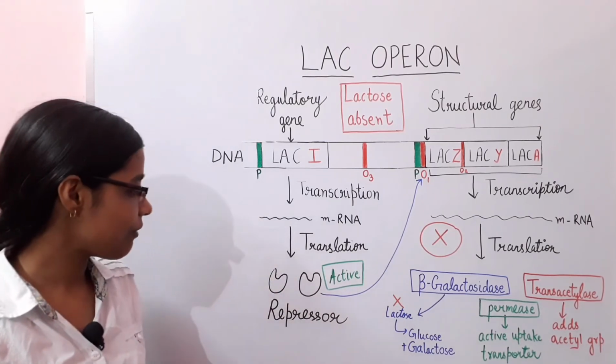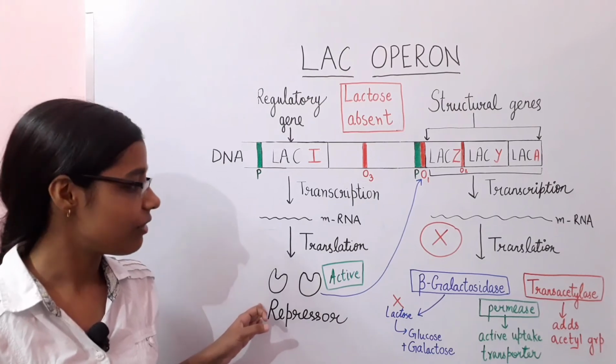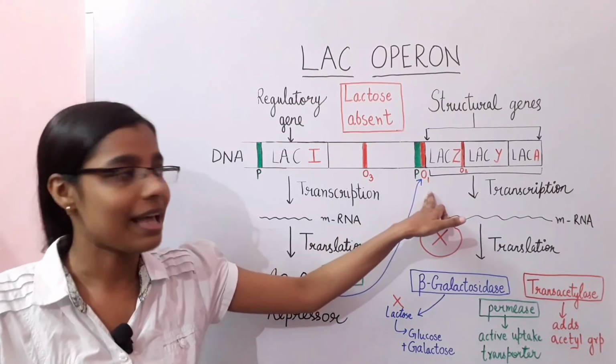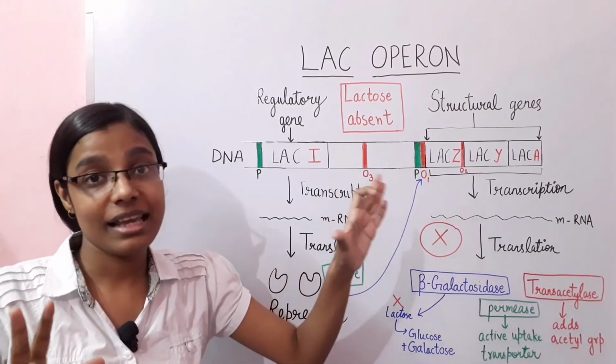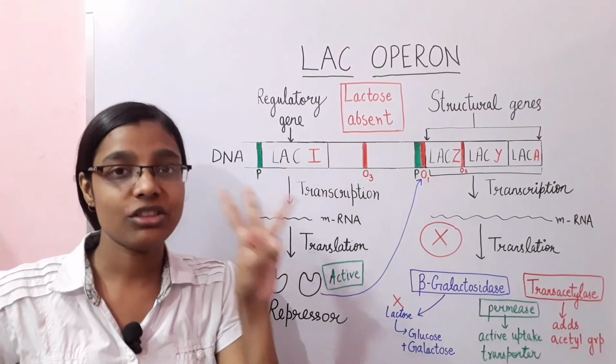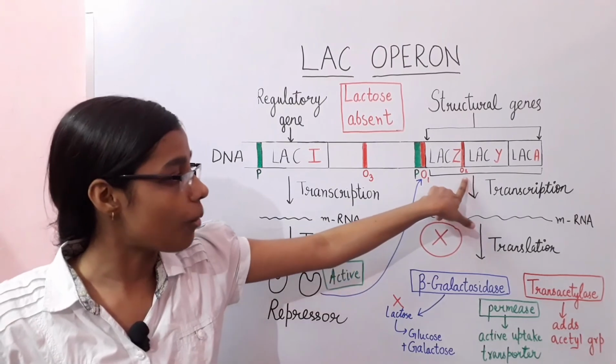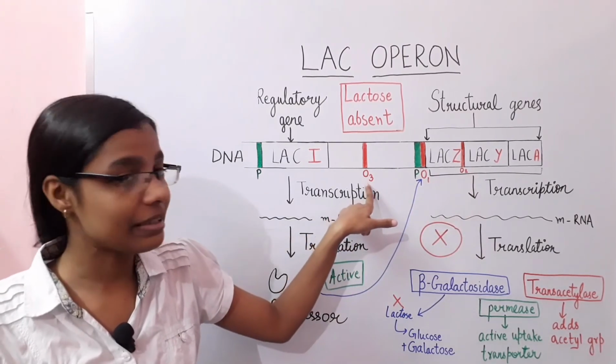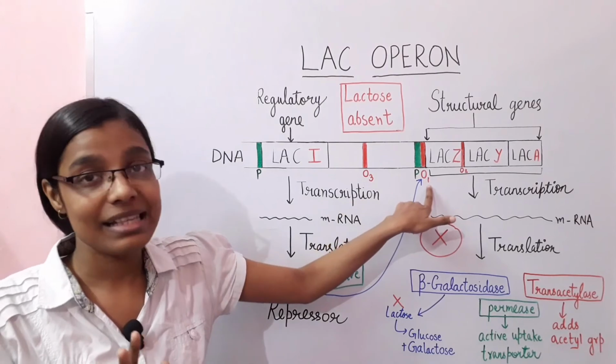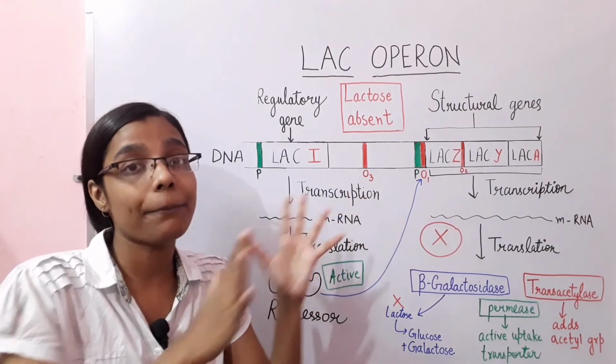So ultimately the repressor will bind to the operator site. In the case of the lac operon, there are three operator sites. This is operator 1, this is operator 2 and this is operator 3. The operator 1 site is close to the promoter site.